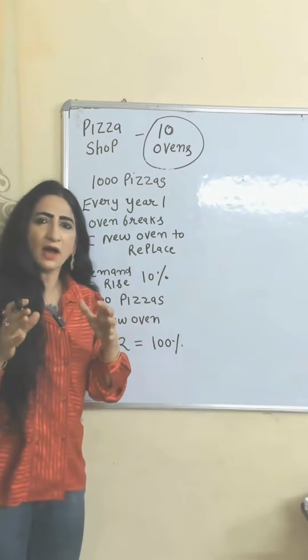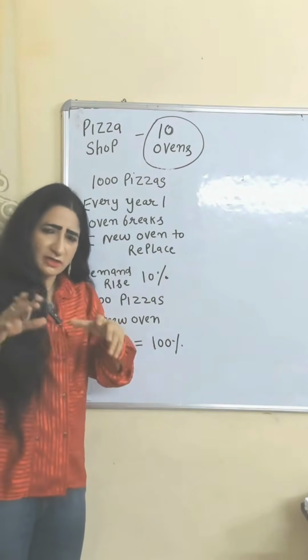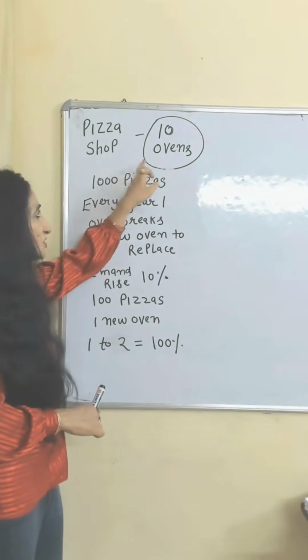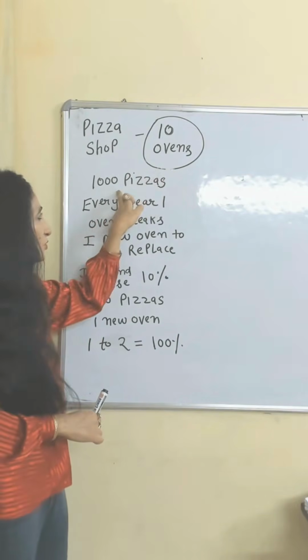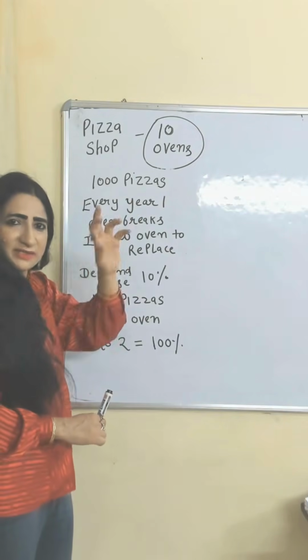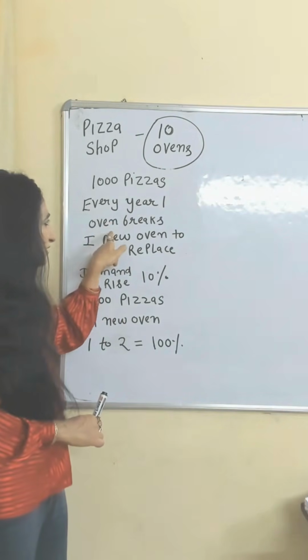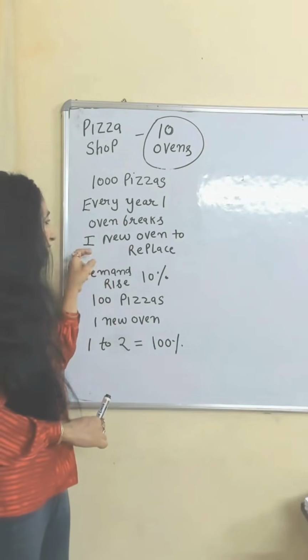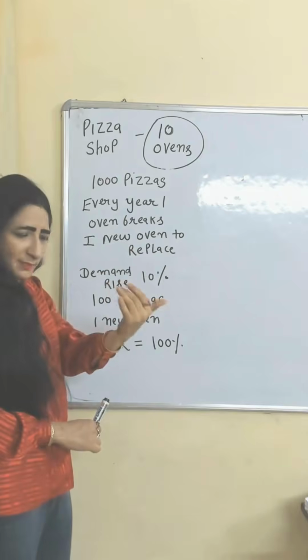Now we will see how a small change in consumption leads to a much larger change in investment. A pizza shop with 10 ovens produces 1000 pizzas. That means the initial consumption demand is 1000. Every year one oven breaks. That's why every year they need to buy one new oven in order to replace it.